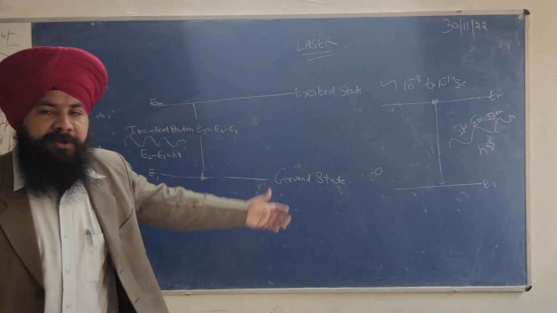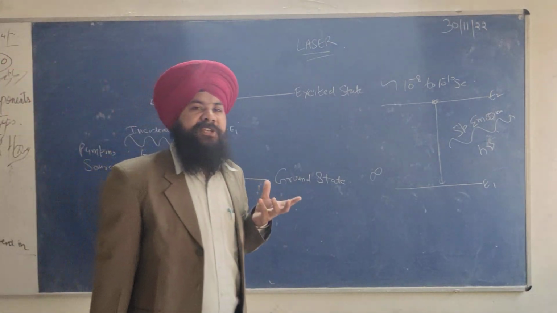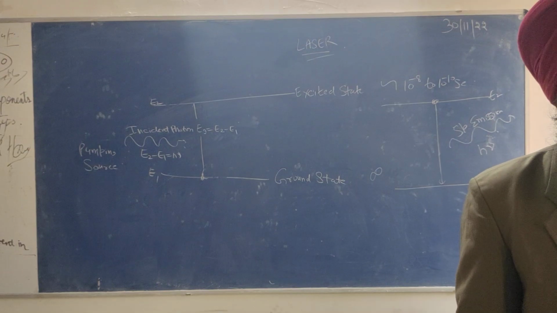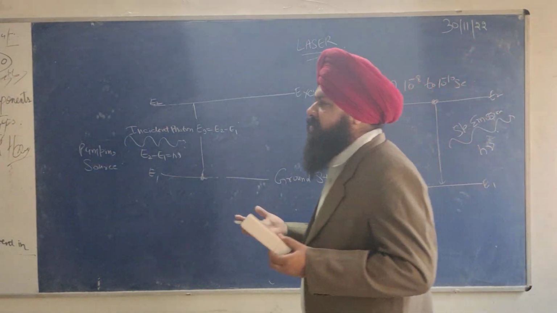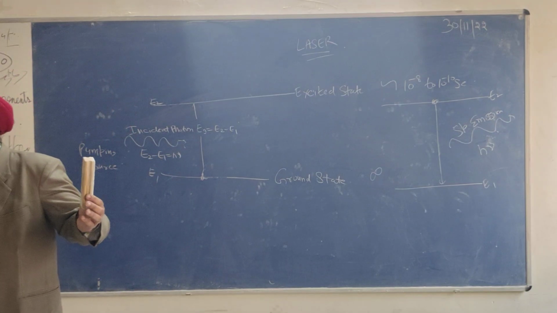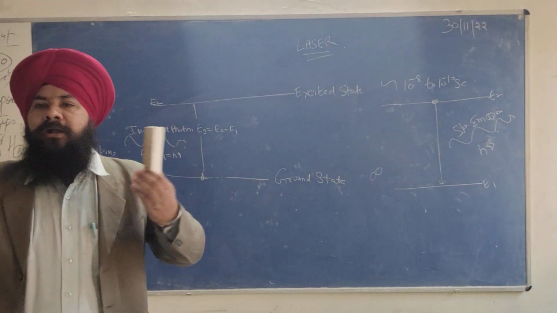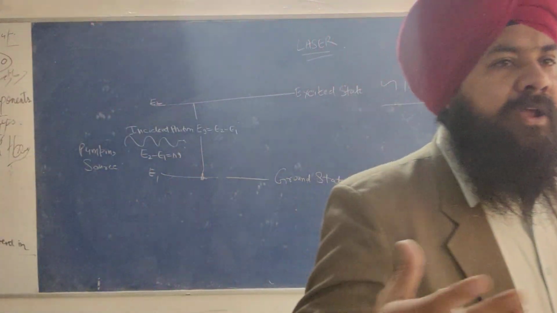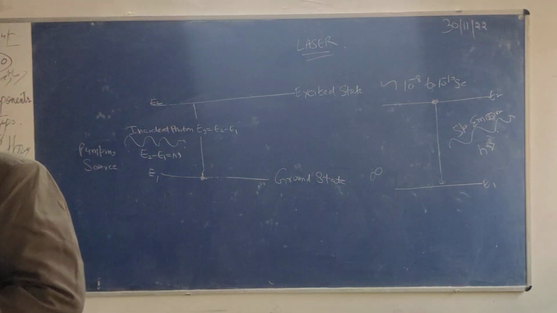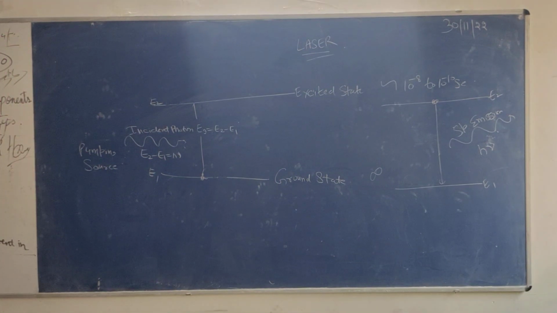The very important point is that spontaneous emission is a random process. Just like an ordinary source of light, the photons are emitting in all random directions. They hardly have any phase correlation among them, just like an ordinary source of light.